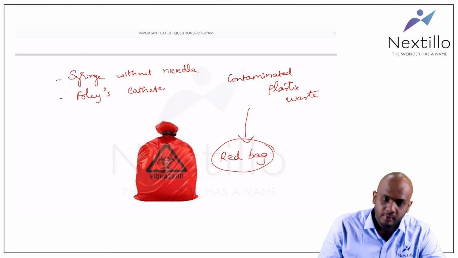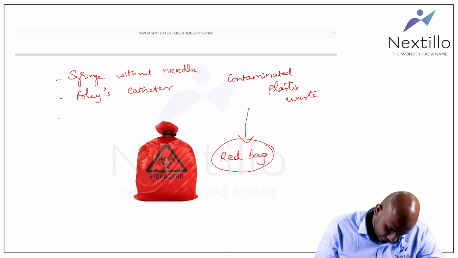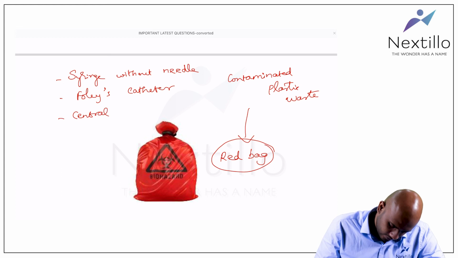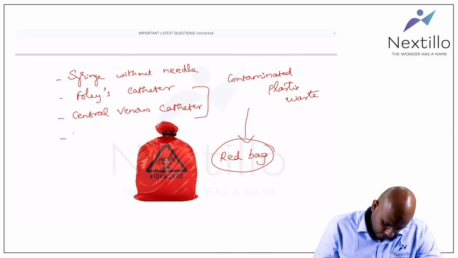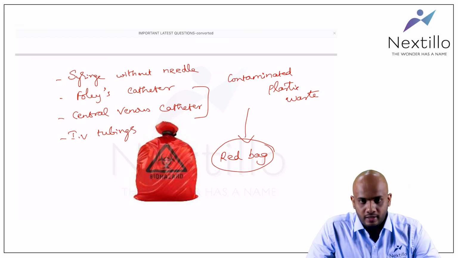Okay. Foley's catheter will be put in the red bag. Central venous catheter, all the catheters and IV tubings will be put in the red bag.